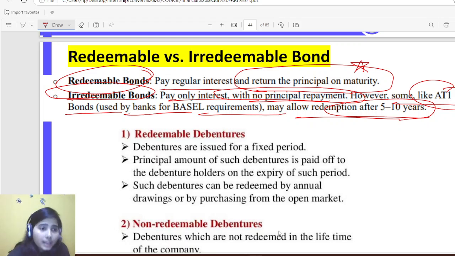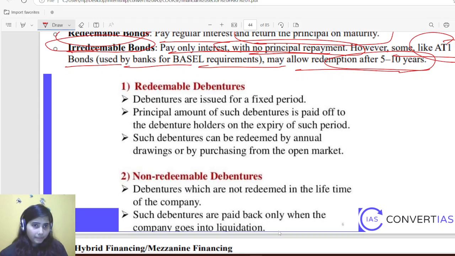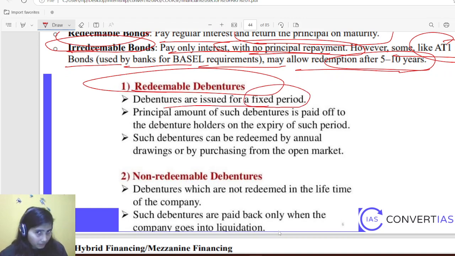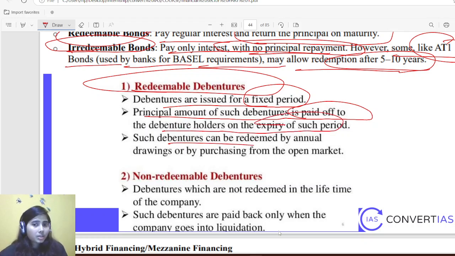Although if they don't, then that purchaser cannot go to that bank or that institution to demand the principal amount. Okay. So redeemable debentures are issued for a fixed period. The principal amount of such a debenture is paid off to the debenture holder on expiry of such period. Such debentures can be redeemed by annual drawing or by purchasing from the open market.